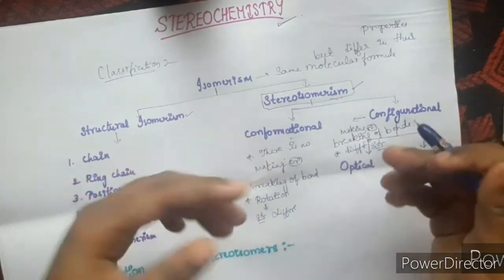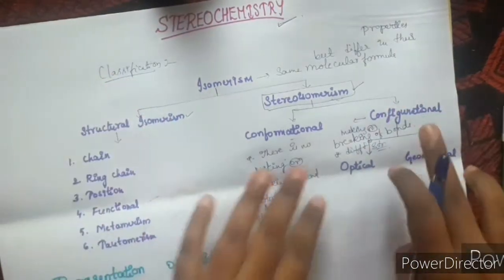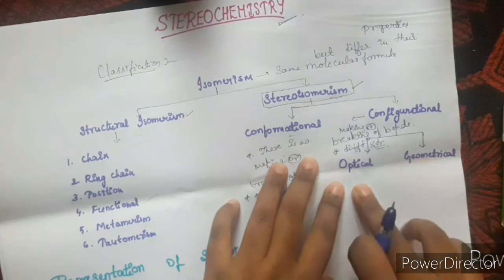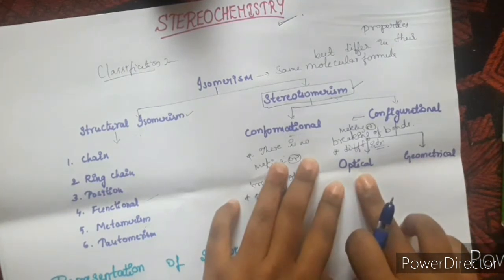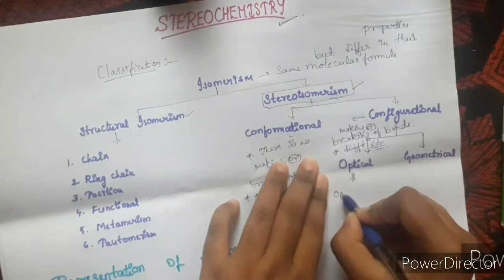The formed structures, the isomers, are called configurational isomers, under which we will see optical isomers and geometrical isomers. Optical isomers are the isomers where we focus on the optical activity.